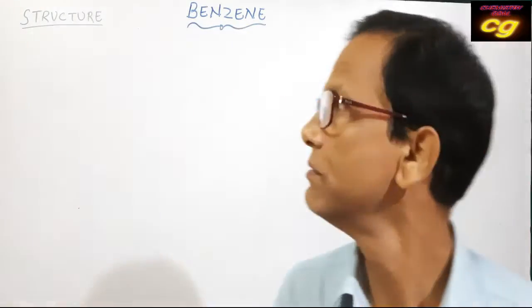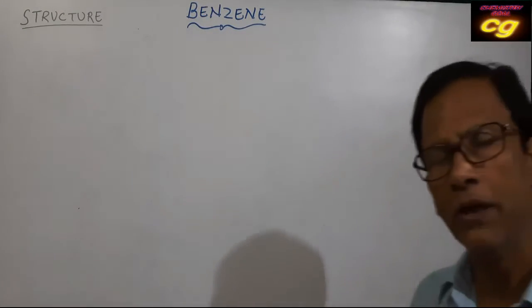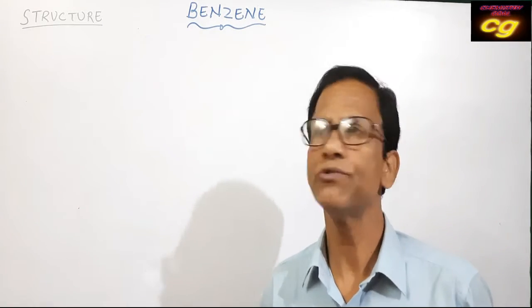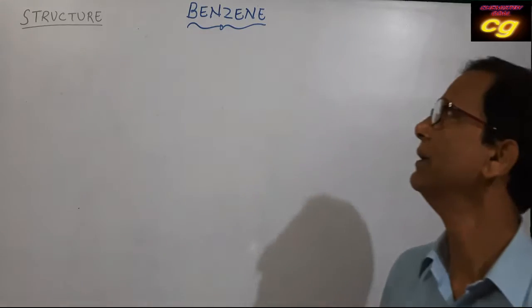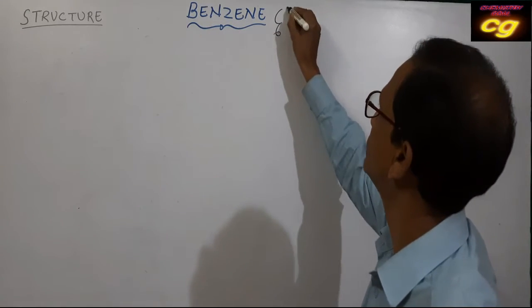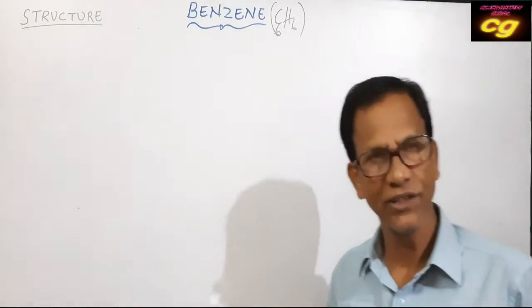Hello students, today we are going to discuss benzene. We know benzene is the first member of aromatic compounds, benzenoid compounds, and its general formula is C6H6, that is 6 carbon and 6 hydrogen.